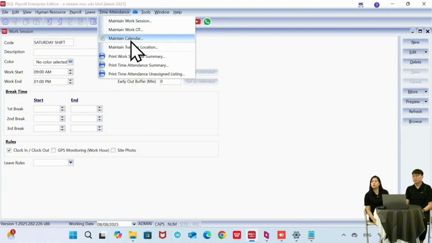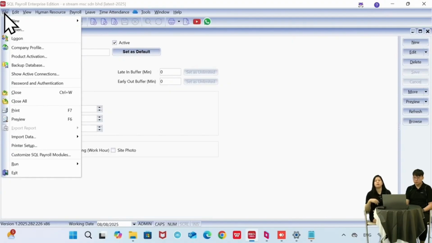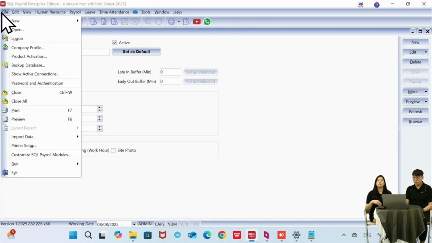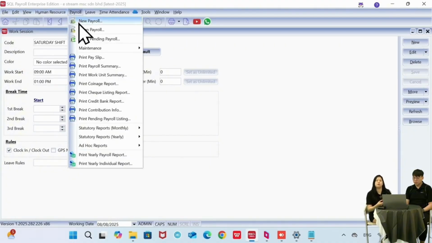Next, can the SQL payroll data be synchronized with the SQL accounting records? Actually, there is no direct synchronization, but we can extract the data from SQL payroll and then import the data into SQL accounting. Then the system will auto issue the payment voucher or journal entry for you.